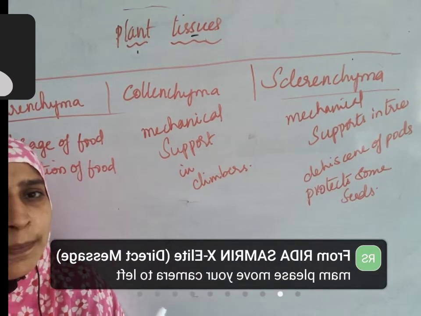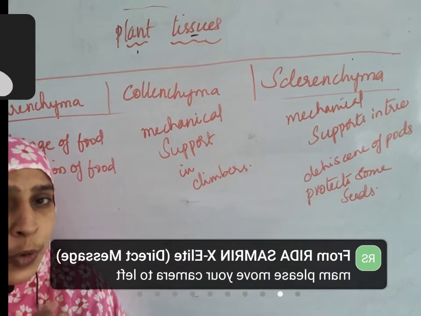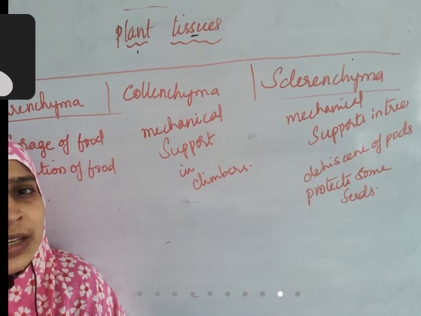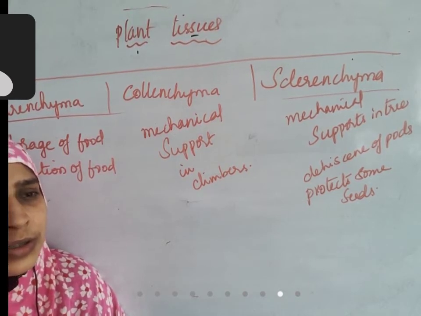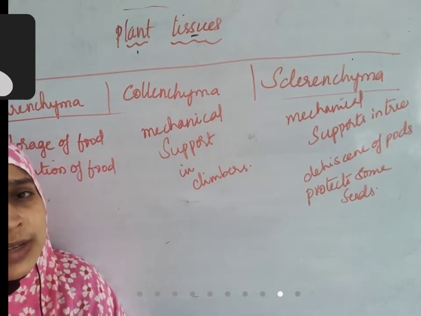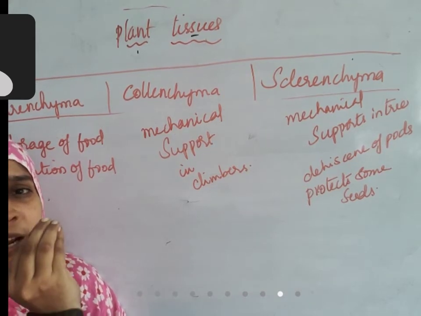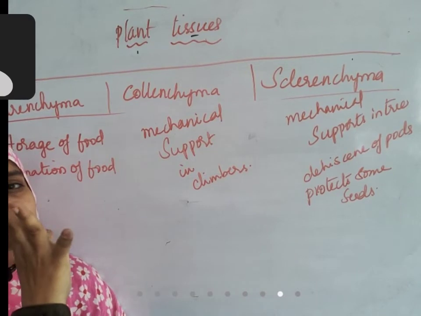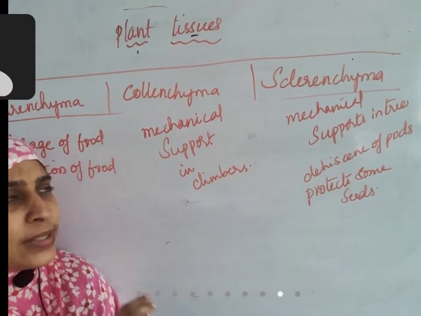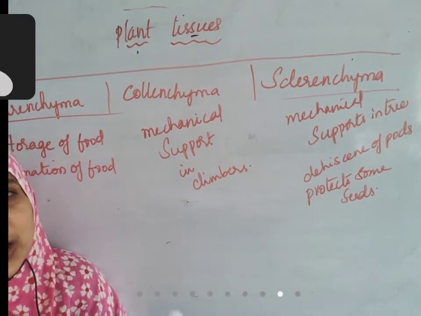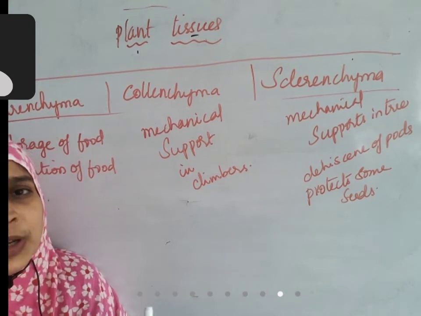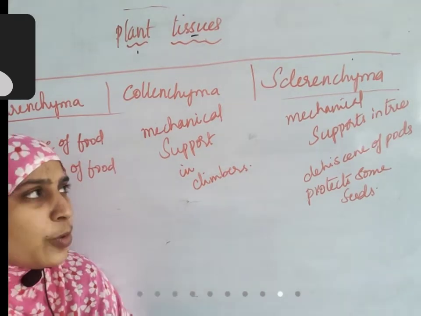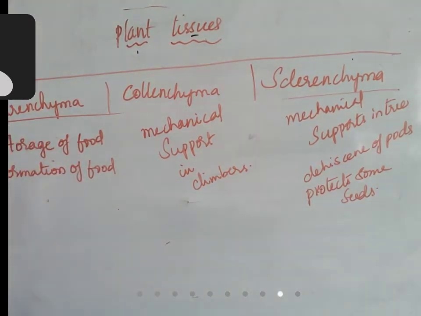If that should happen, this outside pod should be very strong. Poppy pods, or you take the example of Kanakamaram flowers. The seeds are present inside a cone-shaped structure that will burst open. That bursting is possible because sclerenchyma is present. There is no flexibility, it's hard. Because of that hardness only, it's able to pop open. Okay? It also provides mechanical support. That is one thing.